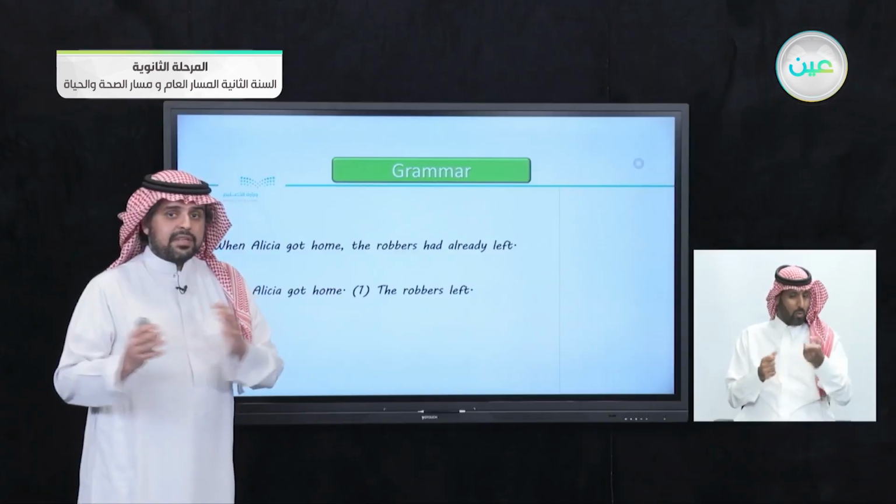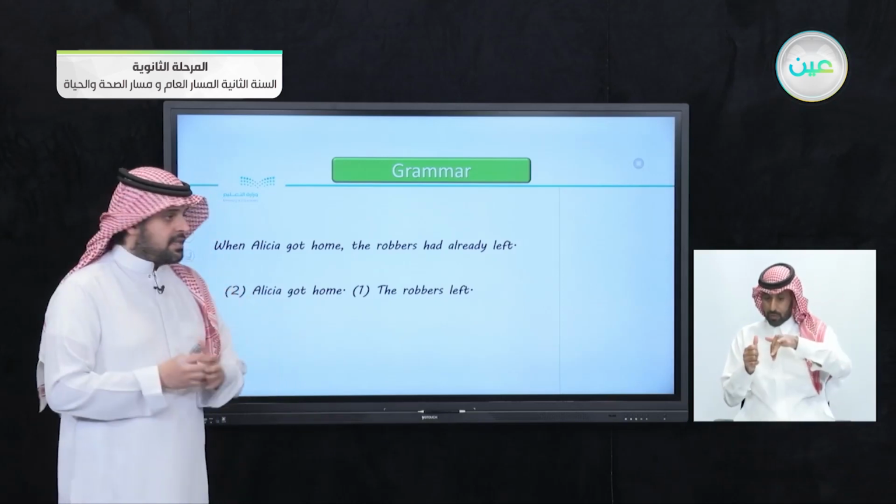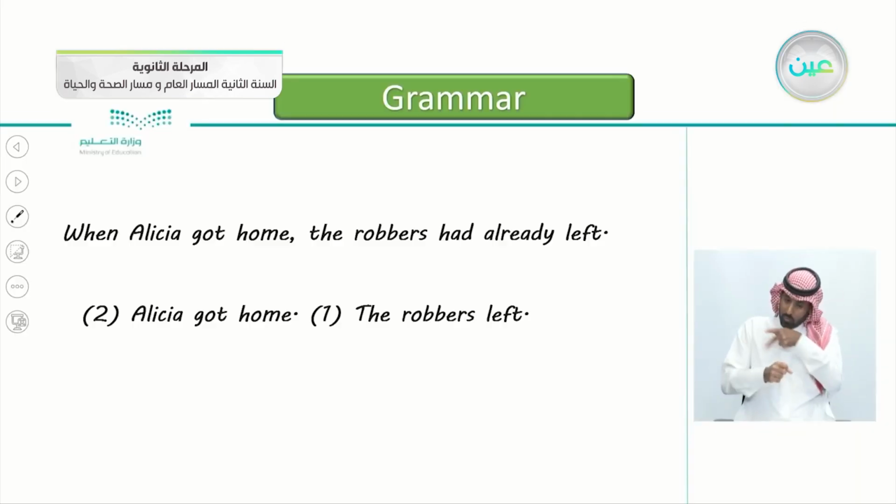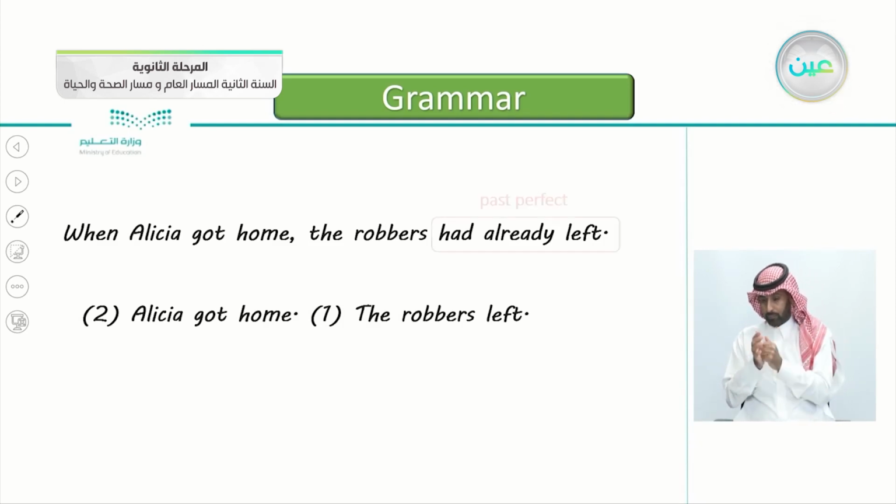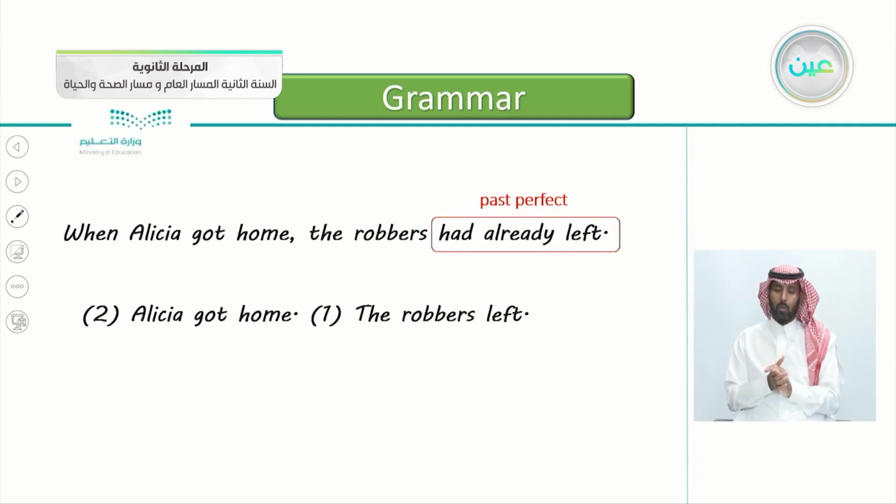Which one happened first? Yes, the robbers left. You see here, it's number 1. Alicia got home. This is number 2. This is the chronological order. The robbers left. This is number 1. Alicia got home. This is number 2. And notice here we used the past perfect.